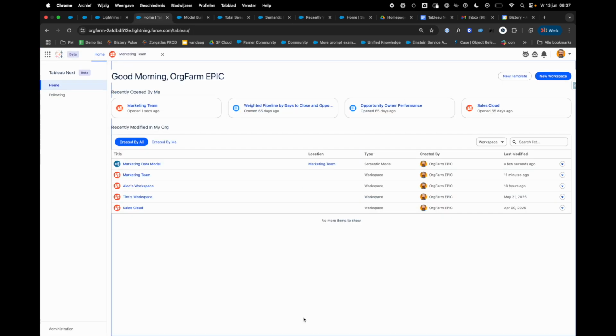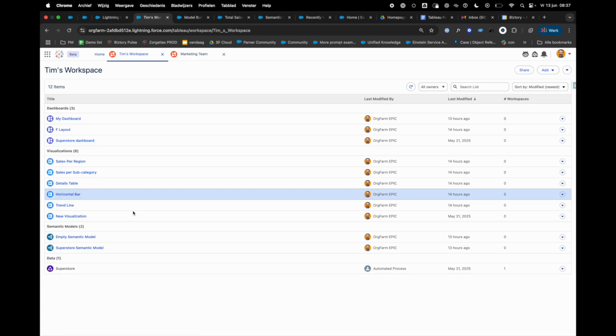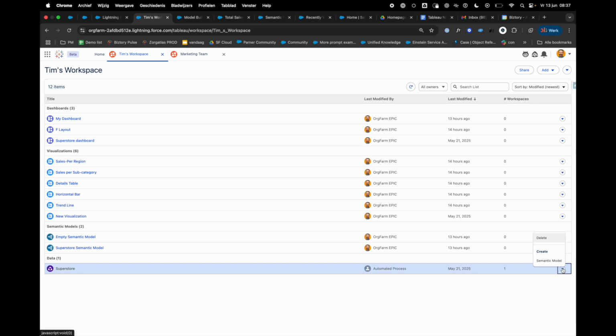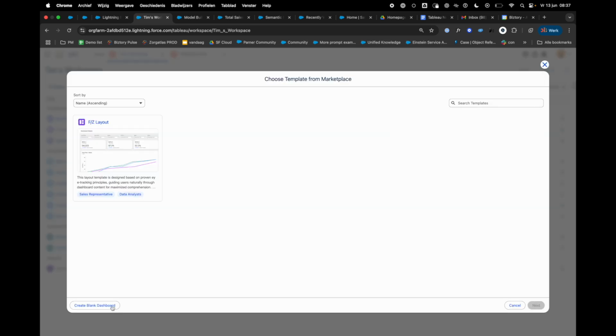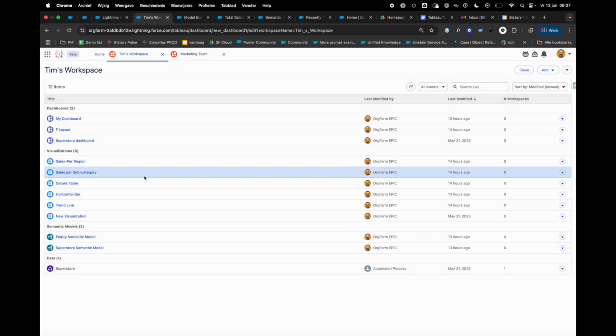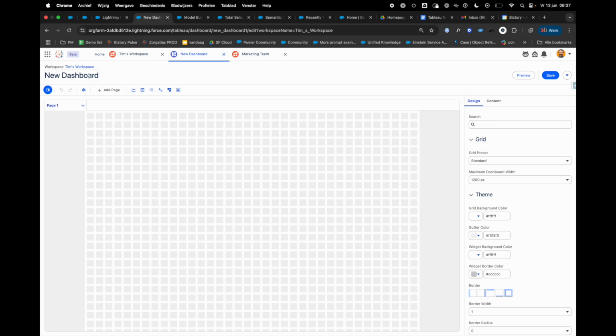Let's take a minute to talk about the actual dashboarding in Tableau Next. So depending on my license, I can edit or create new dashboards. For example, I'm Tim, I'm in my own workspace, and I want to create a visual based on my data. So I'm going to click on new dashboard. I'm going to select create blank dashboard, and here I am. I'm going to give this the name Superstore dashboard, and I can start doing my dashboarding.